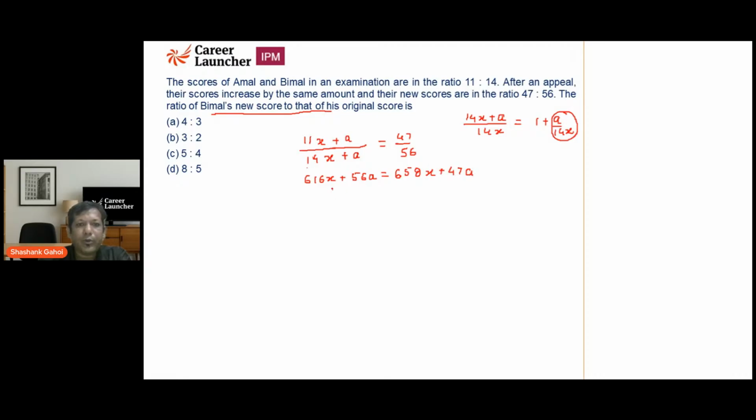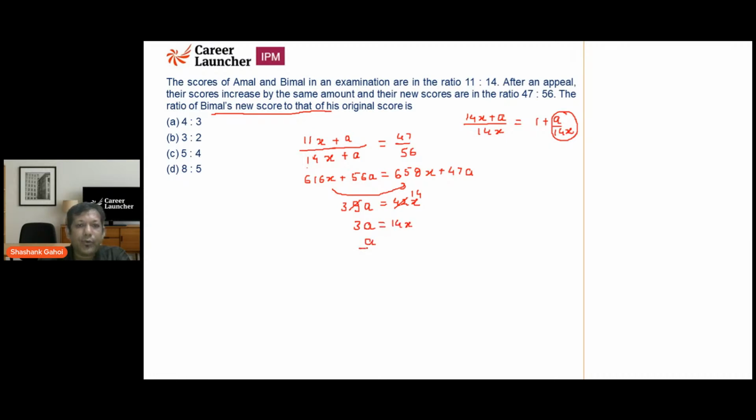Now if I take x to this side, a to this side, I'm going to get 9a, that is going to be 42x. So 3 and this is 14, and let's keep it as 14 itself. So I am getting 3a is equal to 14x.